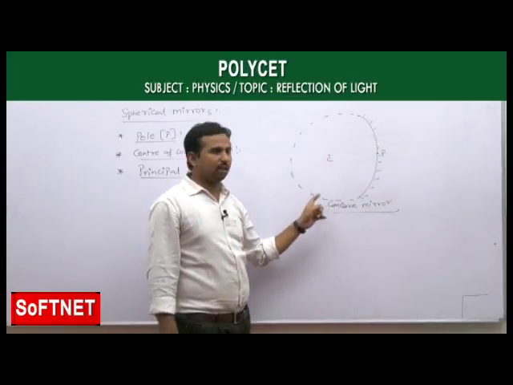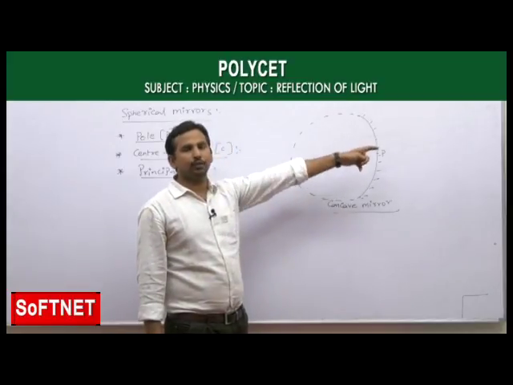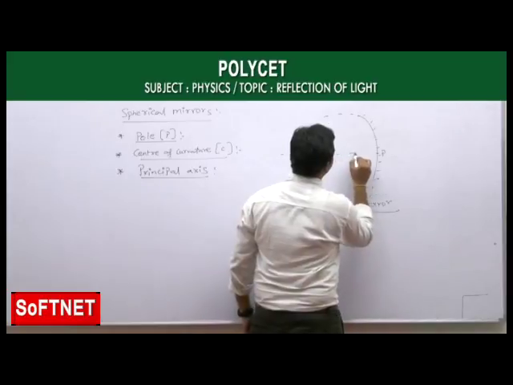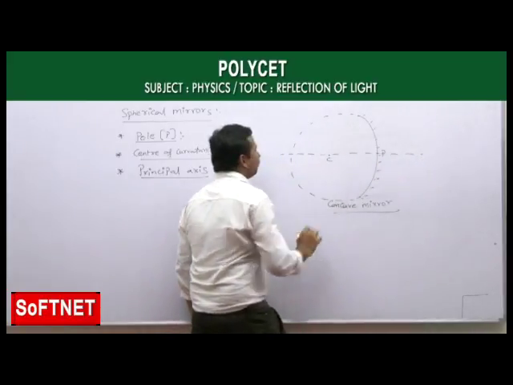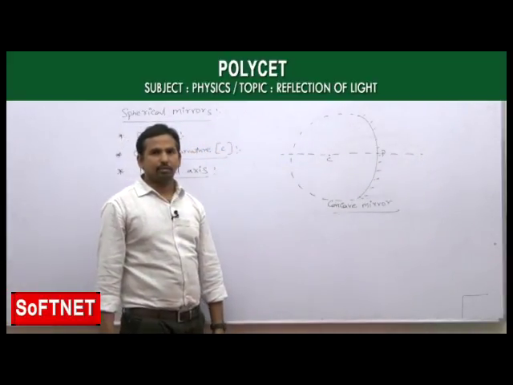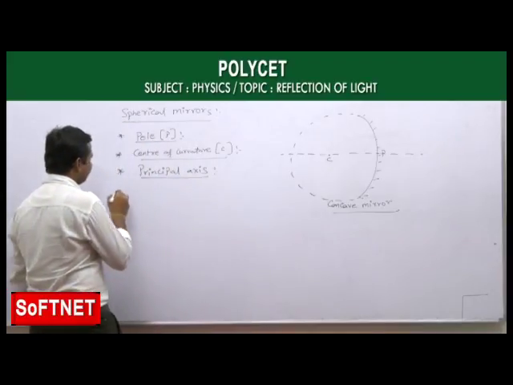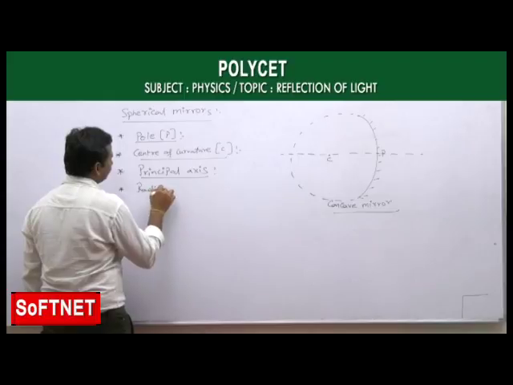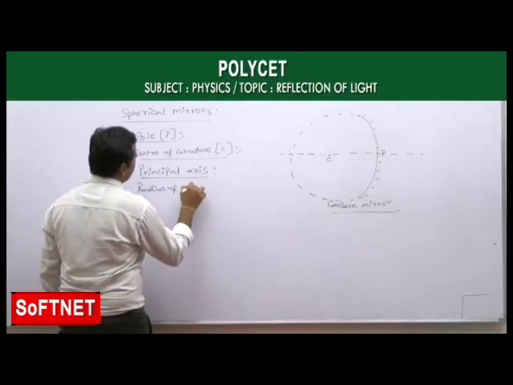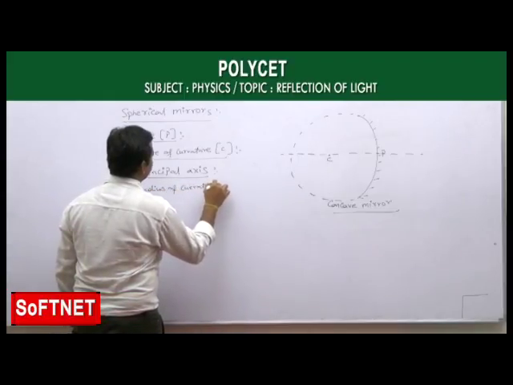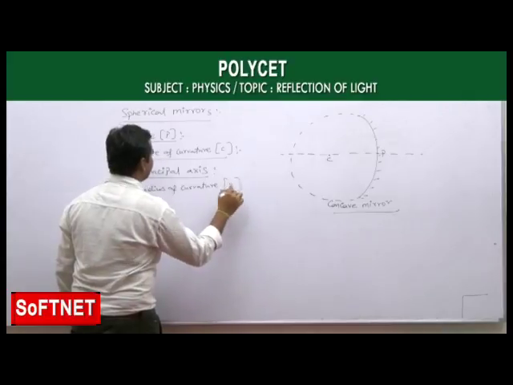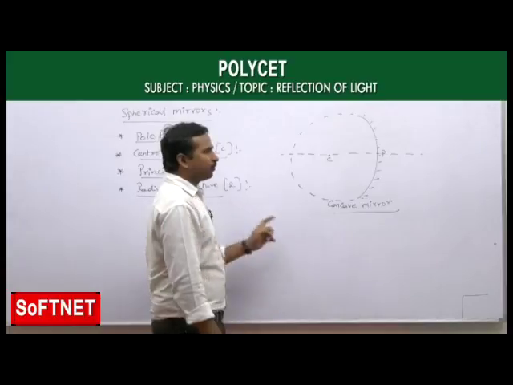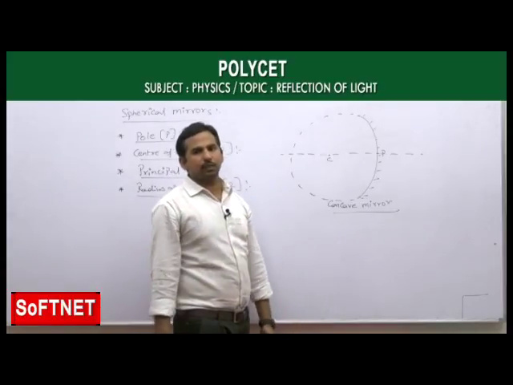An imaginary line passing through the center of curvature and the pole of the spherical mirror, this we call the principal axis. Okay. Next one, radius of curvature, which is represented with capital R.